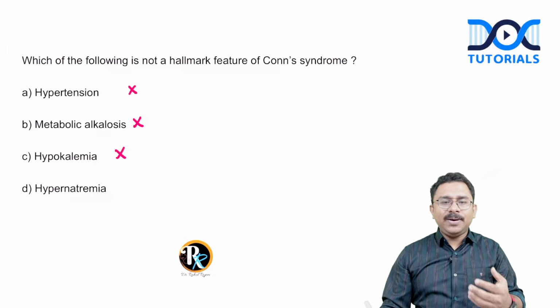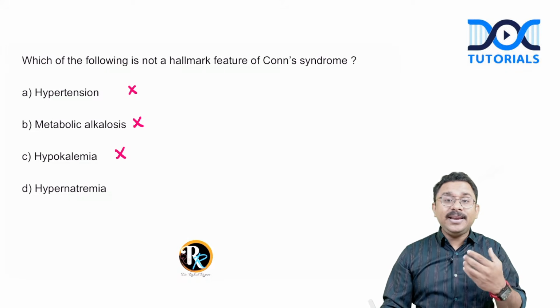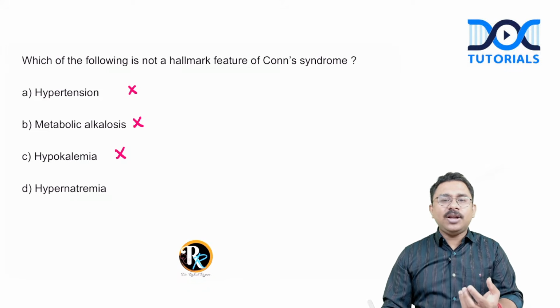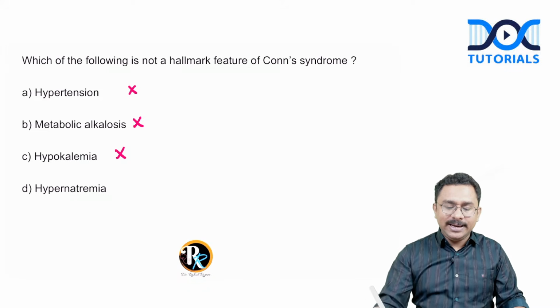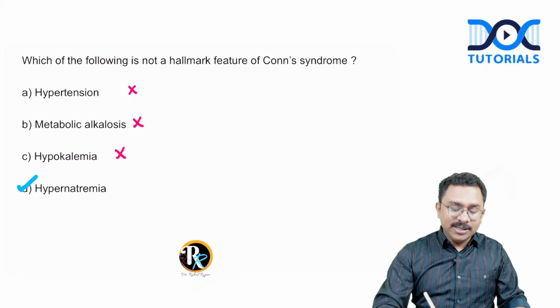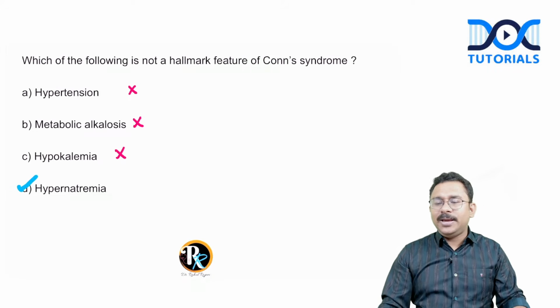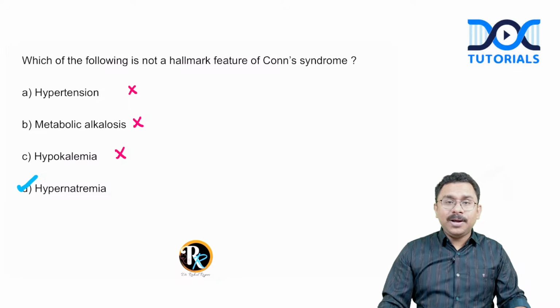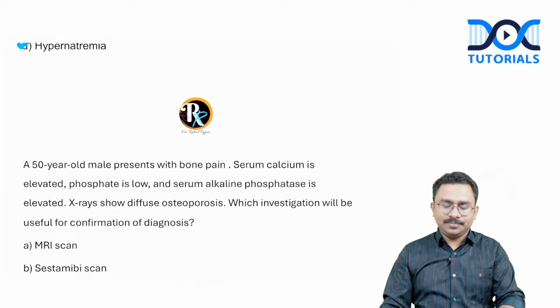Significant hypernatremia does not occur in Conn's syndrome. Either the sodium is mildly elevated or may even be normal. What is the reason? The compensatory natriuresis that occurs as a part of the pathophysiology of Conn syndrome, which I have discussed in my lectures as well. So for this particular question, the best answer will be D, that is hypernatremia.